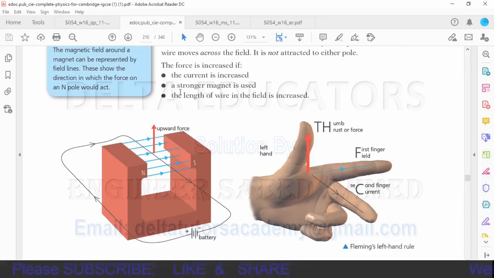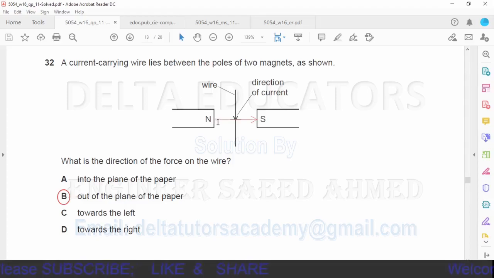Now here, in our case, it is asked what is the direction of the force? The direction of the magnetic lines of force is given. The direction of the electrical current is given and we have to find out the direction of the force. So by applying Fleming's left hand rule, we can easily find the direction of the force and it will be out of the plane of the paper, that is given in option B. So our correct option is option B.